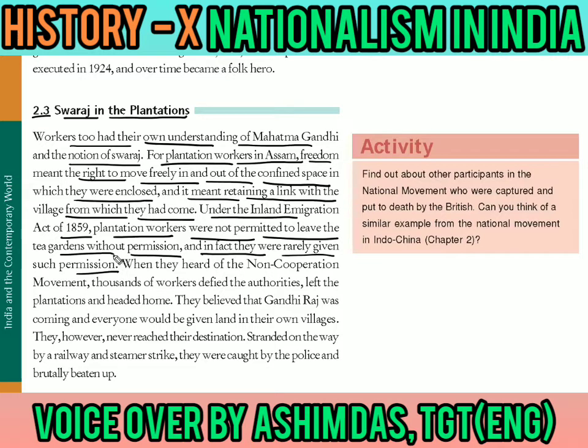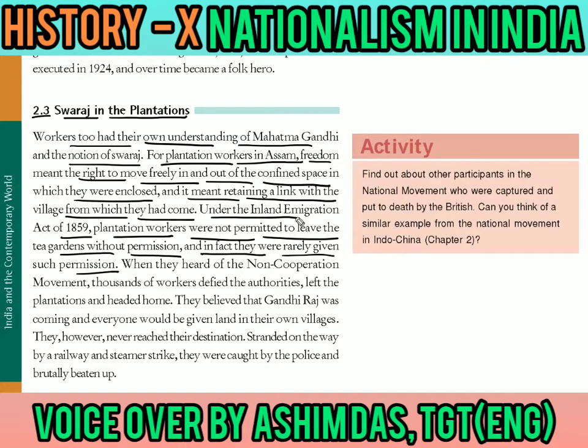So here we come to know how the tea plantation workers, mainly in Assam, had a different idea of Swaraj. They thought that Swaraj or freedom meant not any kind of exemption from tax or revenues, nothing like that, but that they would get the freedom to go away from here and move in and out of the confined tea plantation areas. So they thought that they would go back to their own village from where they had come, because earlier one act was passed in 1859.